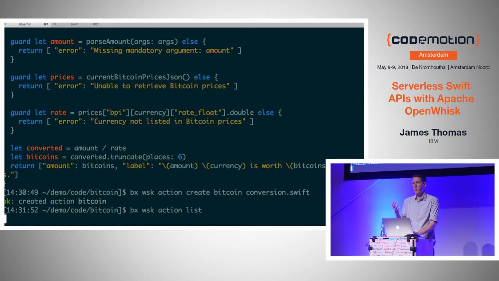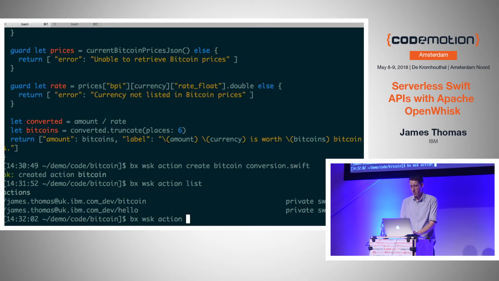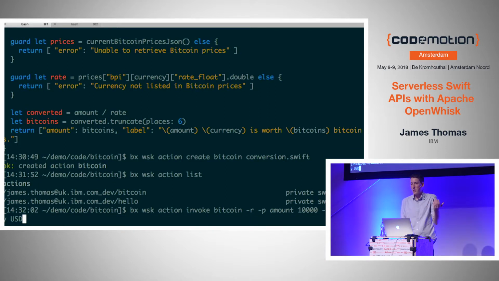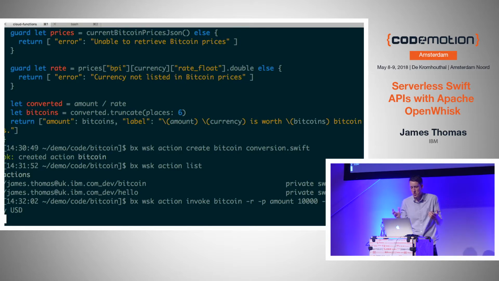And then we can invoke it, right? We want to test it out to make sure that it's working. Seems to work. So I can say, OK, invoke bitcoin. I obviously need to pass in the parameters, so I need to pass in the amount. Let's try 10,000, because Bitcoin's super expensive. And I'll just try US dollars. And hopefully this should just work, right?